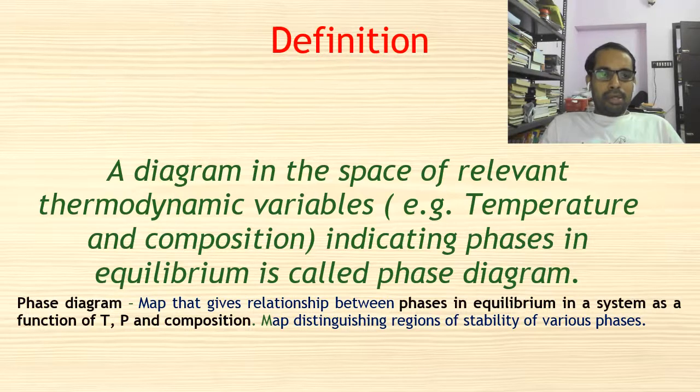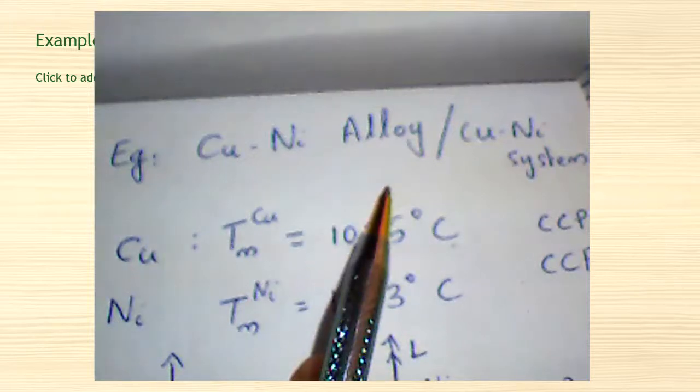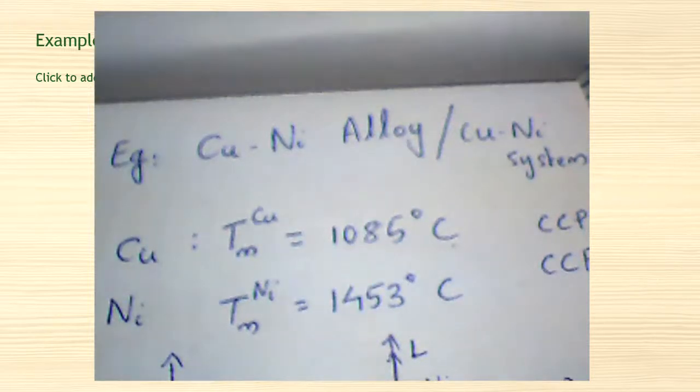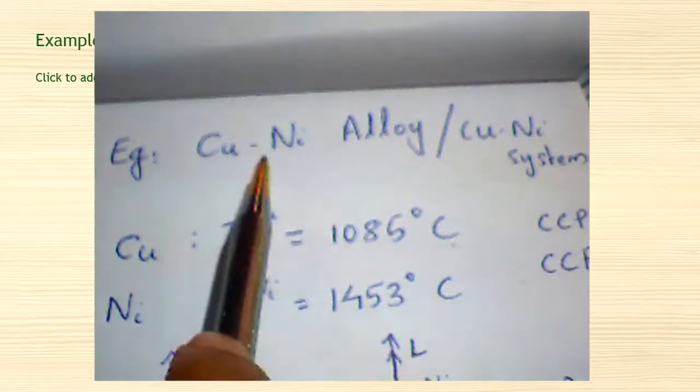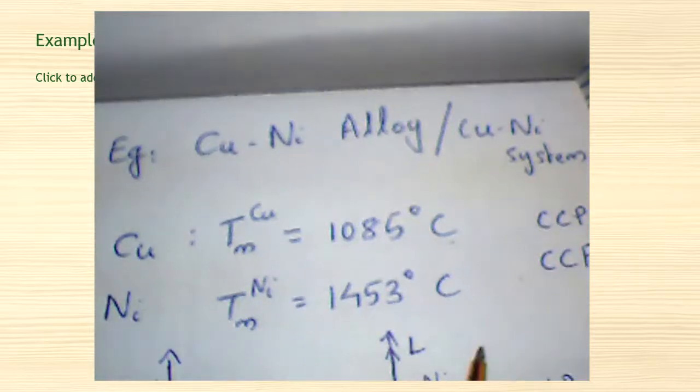I don't know whether you understood the phase diagram correctly. So in the next slide, I'll describe it with an example. We'll discuss in detail a copper nickel alloy, and how phases are formed and how the phase diagram is described, which is a very simple example. In order to understand the phase diagram better, let us consider a common alloy, the copper nickel alloy, also called the copper nickel system.